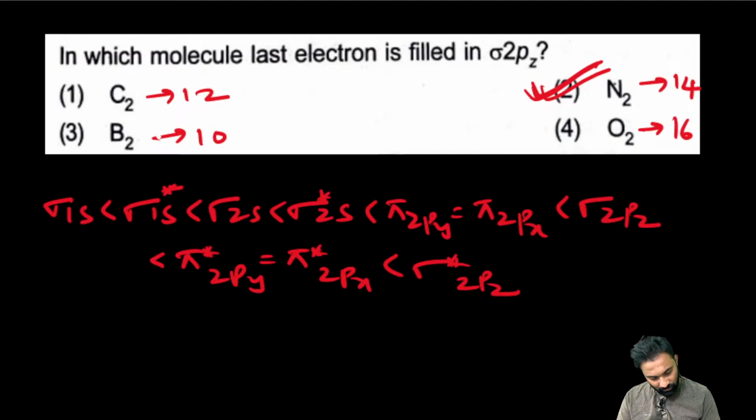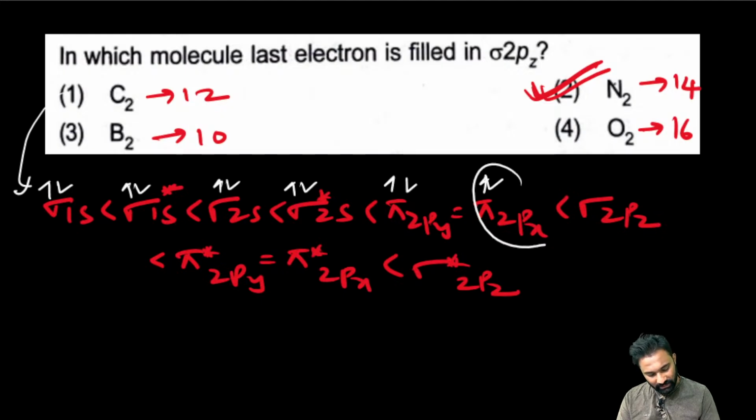Now here carbon has 12 electrons. For the first one I was filling the electrons: 1, 2, 3, 4, 5, 6, 7, 8, 9, 10, 11, 12. The last electron has entered into the pi 2px for C2. Now B2, 10 electrons I was filling: 1, 2, 3, 4, 5, 6, 7, 8, 9, 10. The last electron is entered into the pi 2py.